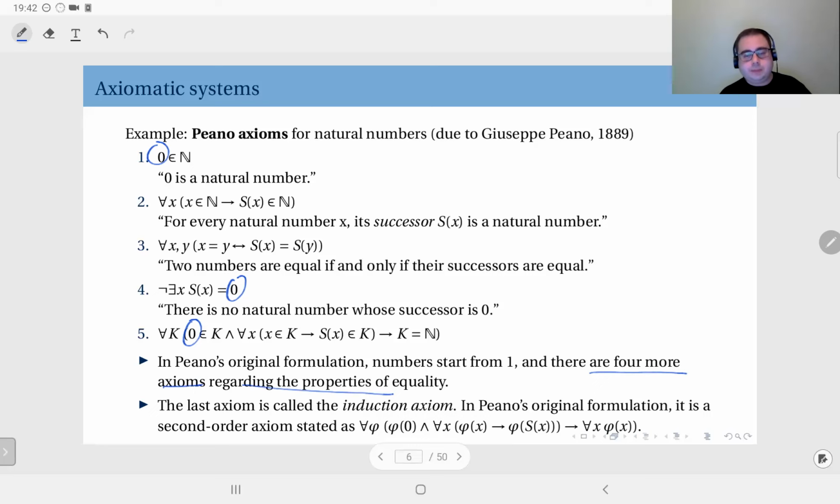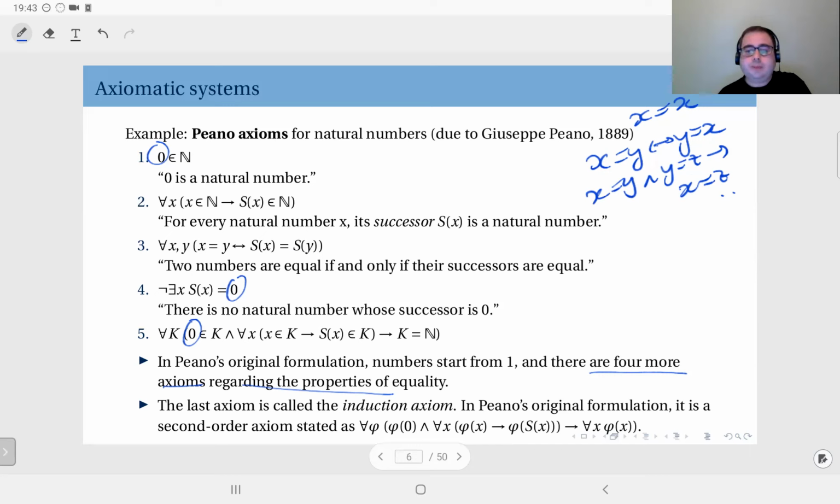Today, in modern mathematics, these properties are accepted as part of the definition of equality, like if x equals y, then y equals x, or for all x, x equals itself, etc. If x equals y, and y equals z, this implies x equals z, etc. So such properties intrinsic to equality were axiomatized by Peano, but today we accept them as intrinsic properties of equality, so they are not listed as these axioms.